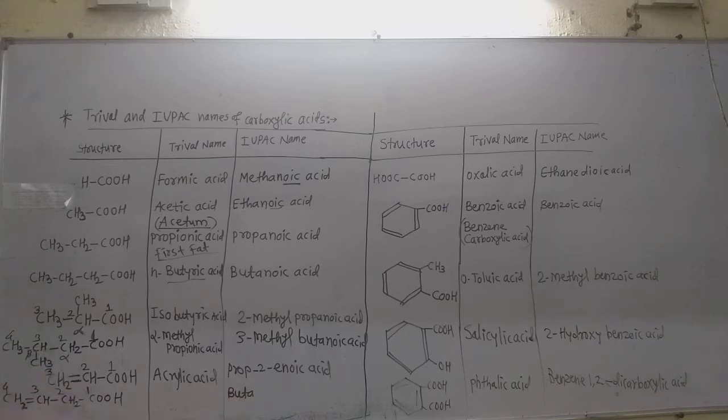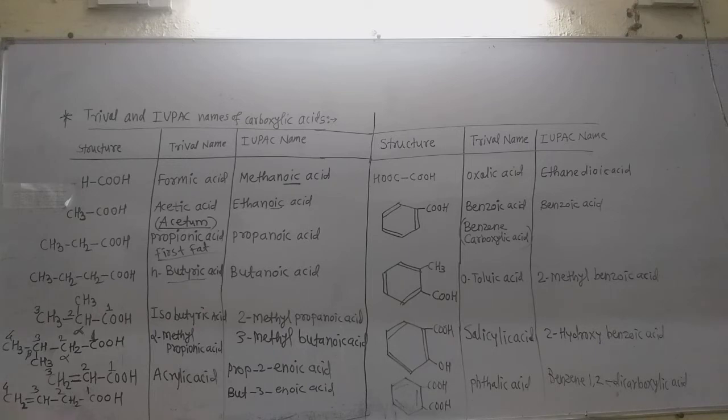So only write down the but, and the -ane is replaced. Now but-3, on carbon 3 there is a double bond, enoic acid. Now as this is prop-2-enoic acid, this is but-3-enoic acid.